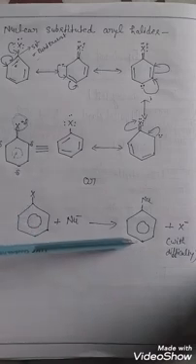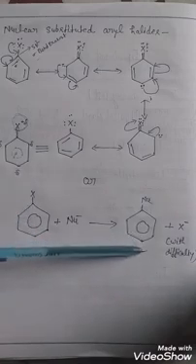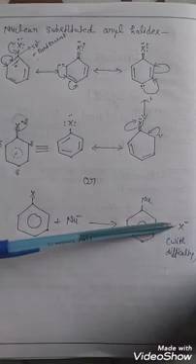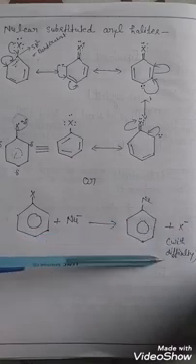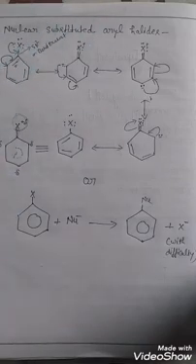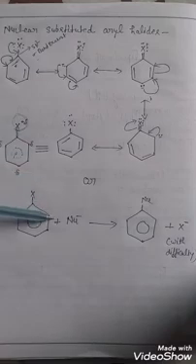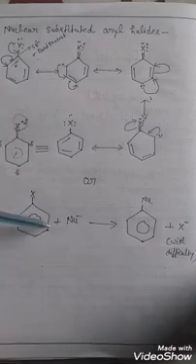So the reaction is given below, but replacement of the halogen atom is very difficult, so it does not give nucleophilic substitution reaction very easily. Only in rare cases are these reactions obtained.